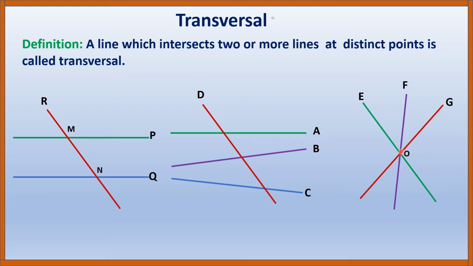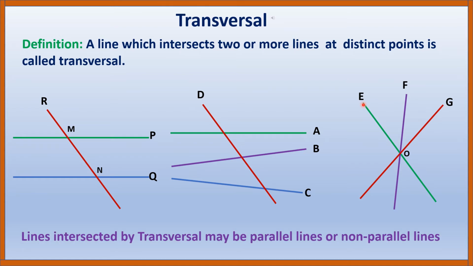Hence, these three lines are intersecting lines, but none of these is a transversal to the others, because none of these lines are intersecting at distinct points. That's why none of these is a transversal to the other. So, a line which intersects two or more lines at distinct points is called a transversal. Lines intersected by a transversal may be parallel lines or non-parallel lines.